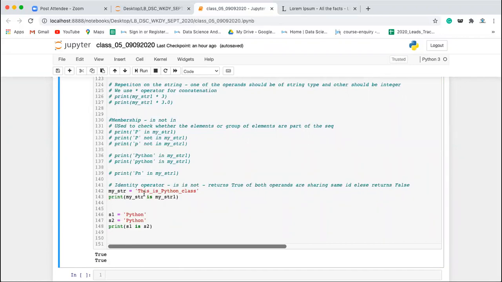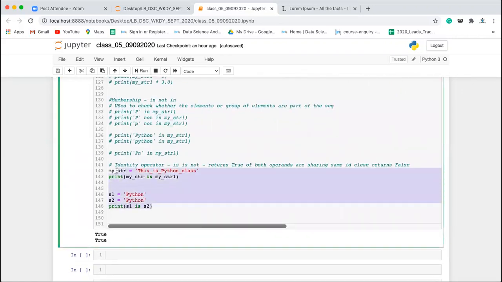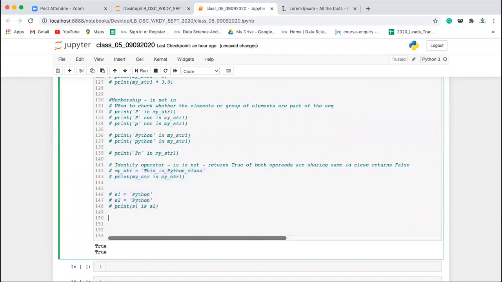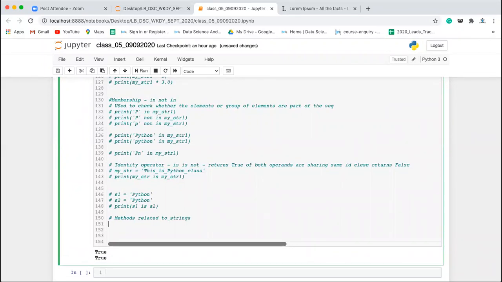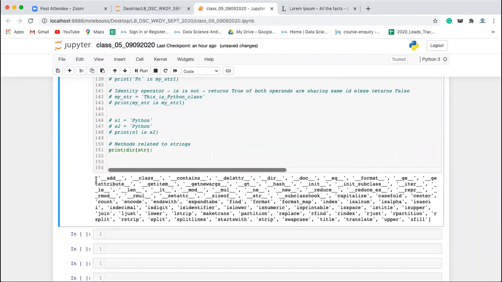Yes, Abhishek. Okay. So this is about the different basic operations we have seen on this string. Now let's come to the methods related to this string. First of all, we will check what all methods we have on this string. We have the dir method, which is a built-in function you can use to find the methods related to any string. So dir of str, this will give you this list.